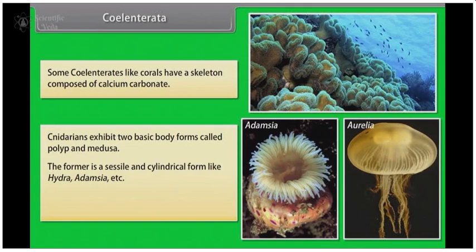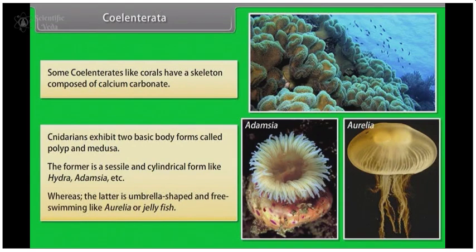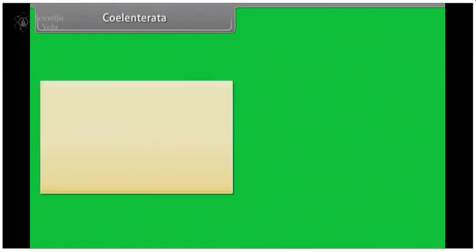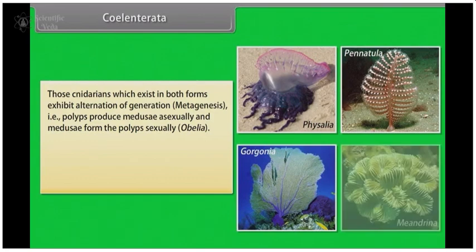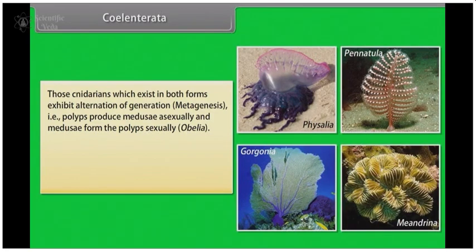The former is a sessile and cylindrical form like Hydra, Adamsia, etc., whereas the latter is umbrella-shaped and free-swimming like Aurelia or jellyfish. Those cnidarians which exist in both forms exhibit alternation of generation, for example, metagenesis, that is, polyps produce medusae asexually and medusae form the polyps sexually, for example, Obelia.